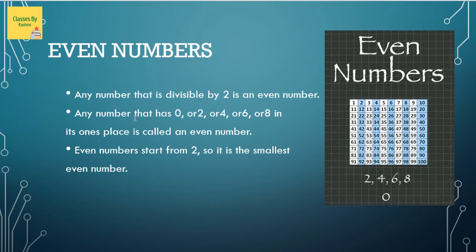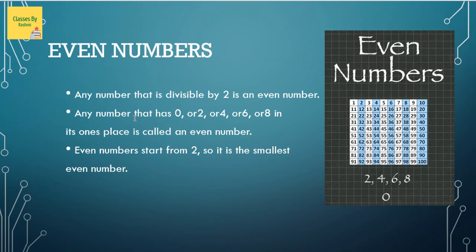Another way to recognize it is to just divide the number by 2. If you know your single digit division, divide the number by 2 and see if you get 0 as a remainder; then the number is an even number. But division sometimes can take time. So just see the digit in the unit column, and if it is either 0 or 2 or 4 or 6 or 8, it is an even number.